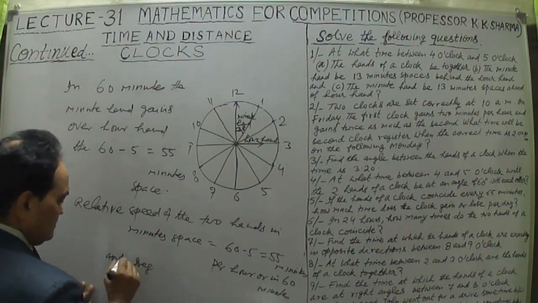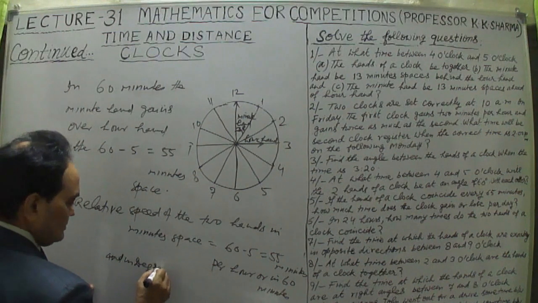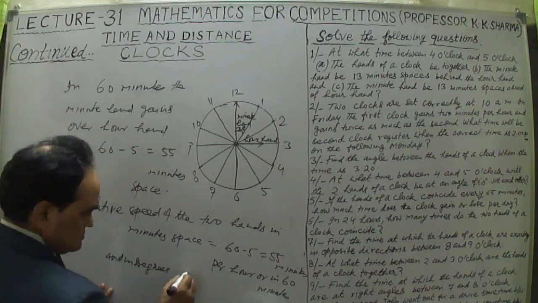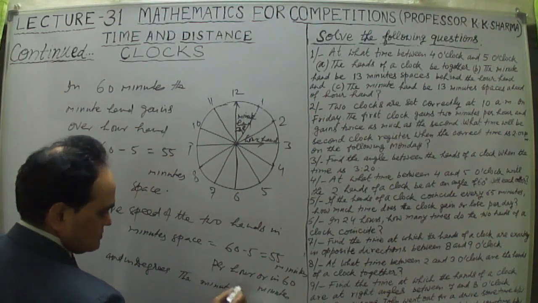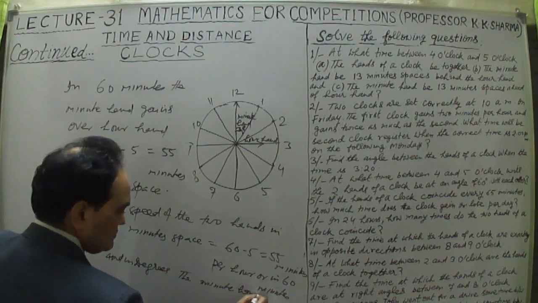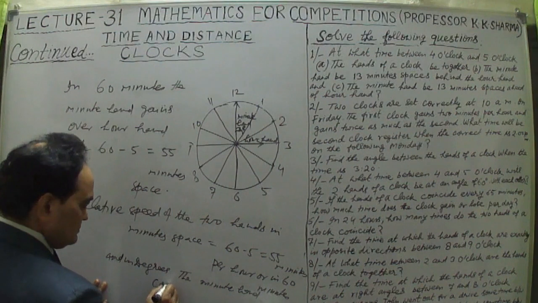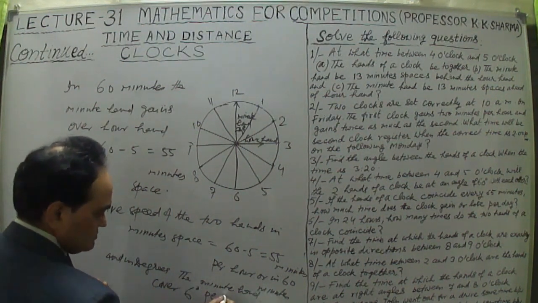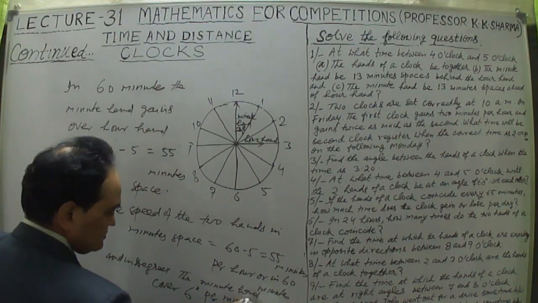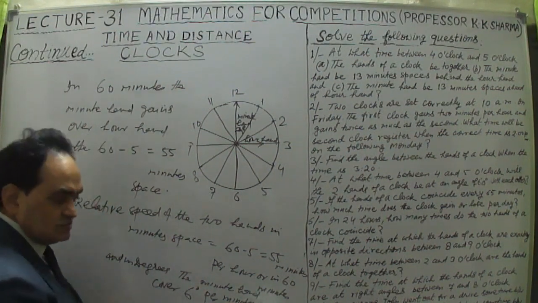And in degrees, let me take degrees. The minute hand covers 6 degrees per minute. Try to understand. 6 degrees per minute, as I just calculated, 360 degrees upon 60.